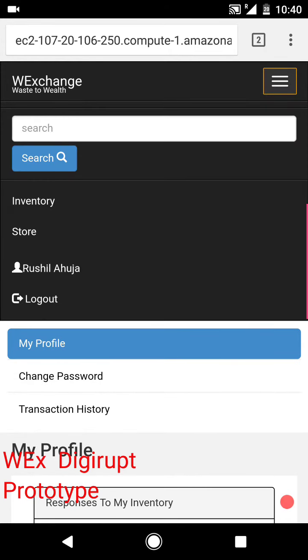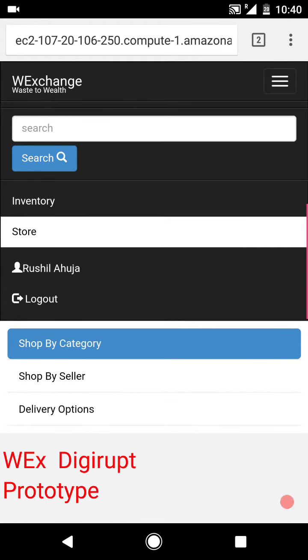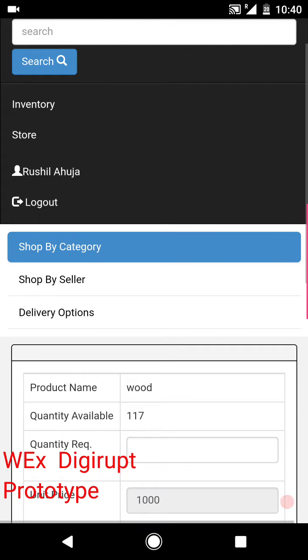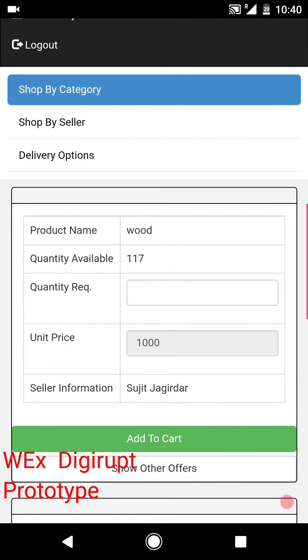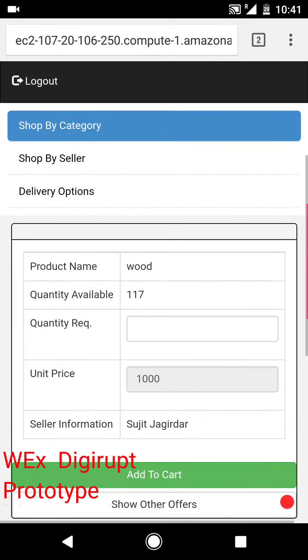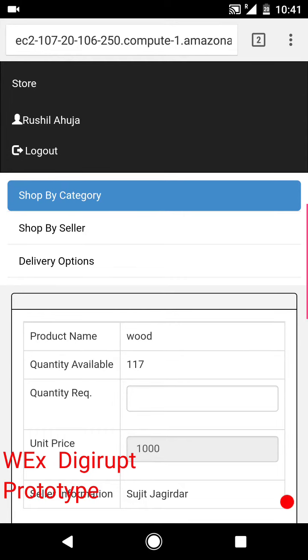So let's go directly to the store for Rushil Ahuja, who we are assuming is going to be a buyer. Rushil selects his category as construction. Let's go down and we can see that there are several items here that have been put up for sale.